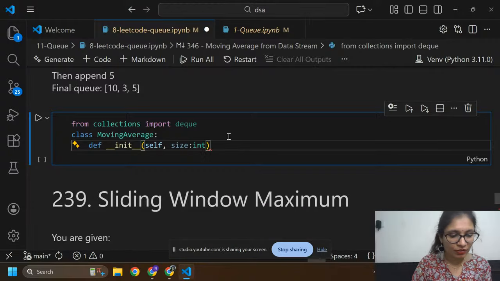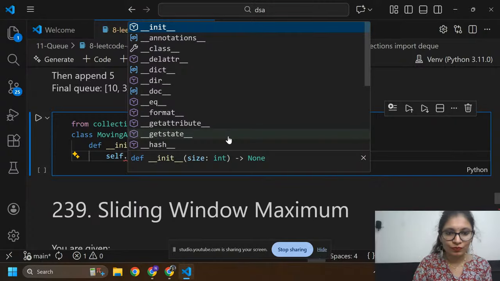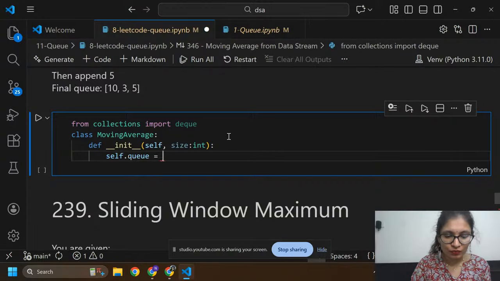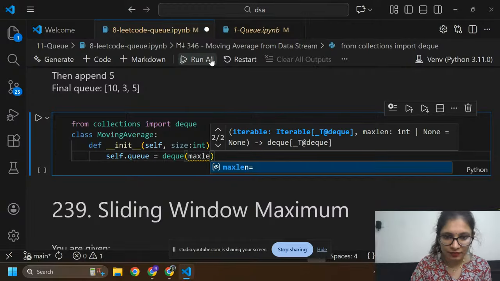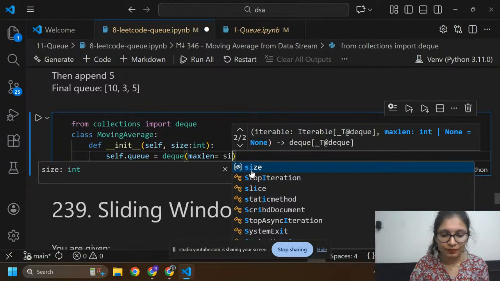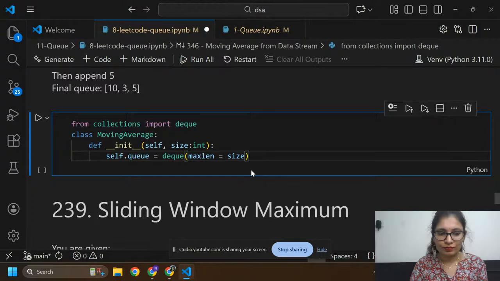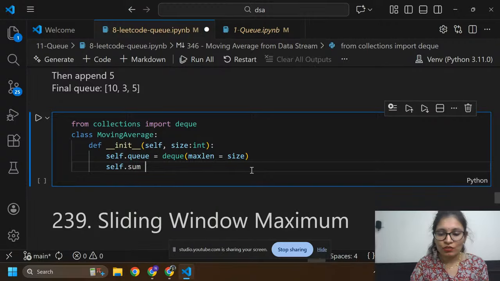I want to create another variable. After putting the colon here, I am going to define the variable q, so self.q equals deque, and maximum length, maxlen, equals size. And self.sum, initially we have 0, so self.sum equals 0.